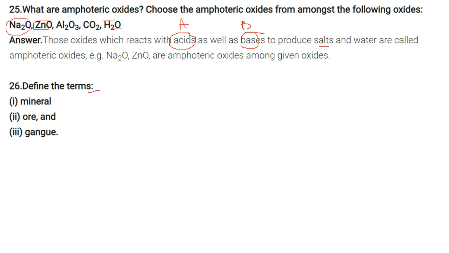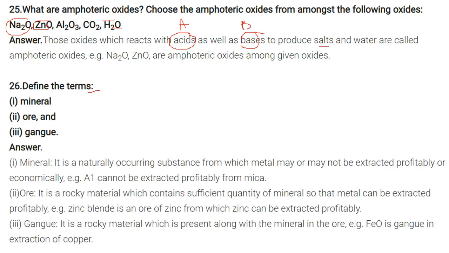Define mineral, ore, gangue. Mineral, it's a naturally occurring substance from which the metal may or may not be extracted profitably or economically. Aluminium cannot be extracted profitably from mica. Ore, it's a rocky material which contains sufficient quantity of mineral so that the metal can be extracted profitably.